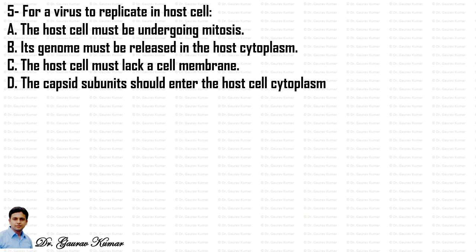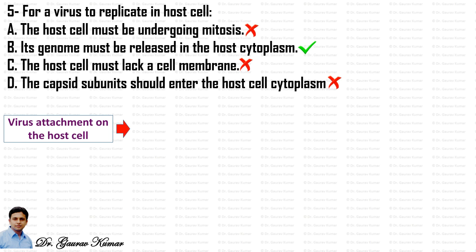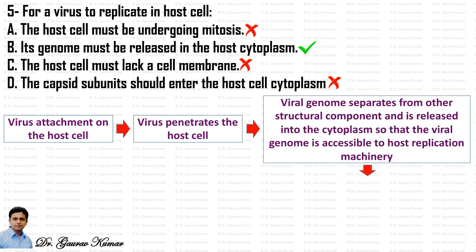Next question, for a virus to replicate in host cell, and then they have given four conditions. Let's see what happens in the virus replication when it goes into a host cell. The correct option for this is its genome must be released in the host cytoplasm. First of all, the virus gets attached to the host cell, then it penetrates the host cell, and then the virus genome separates from other structural components, that is the coat protein, etc., and is released into the cytoplasm so that the viral genome is accessible to host replication machinery.